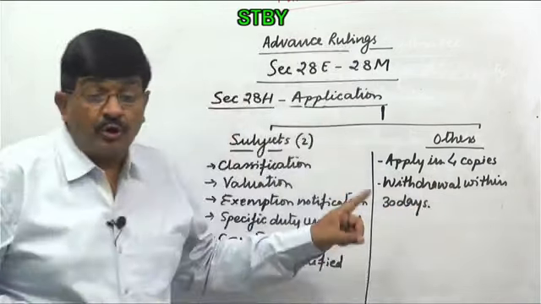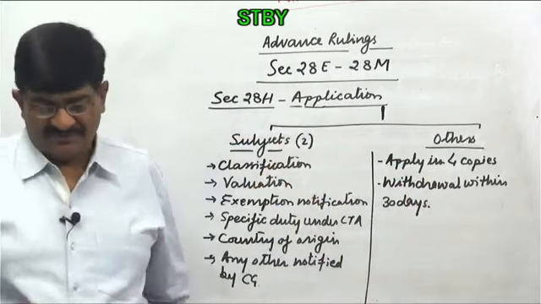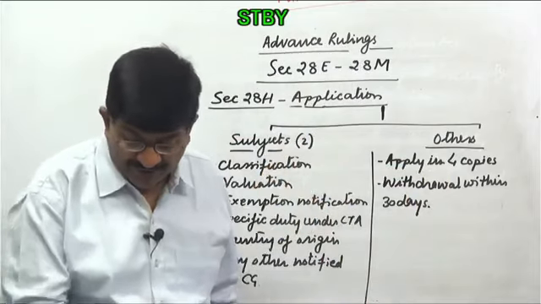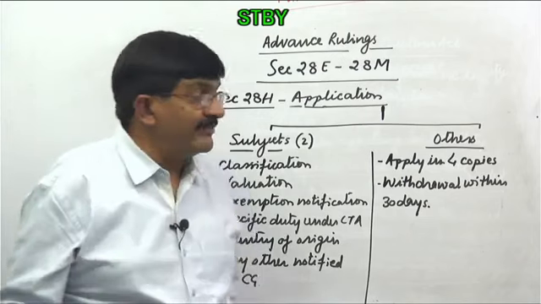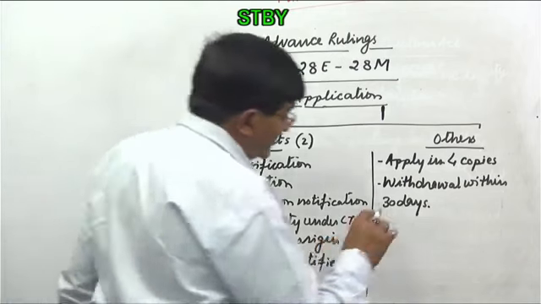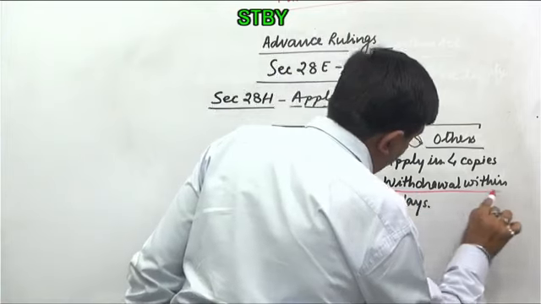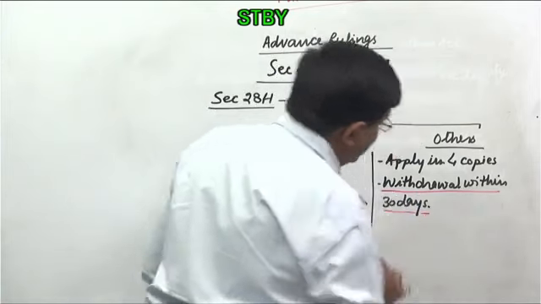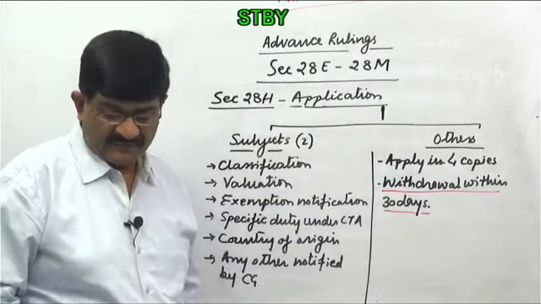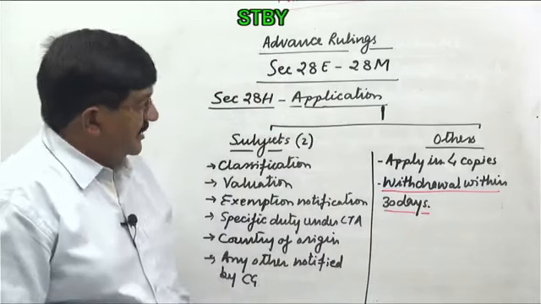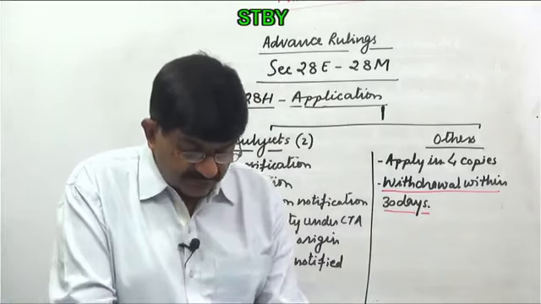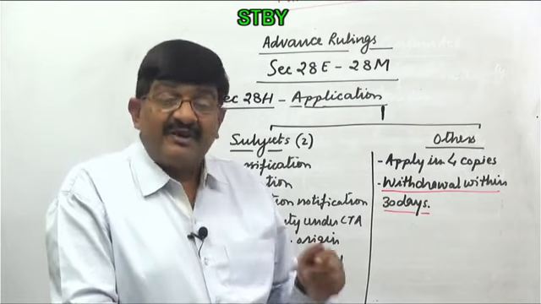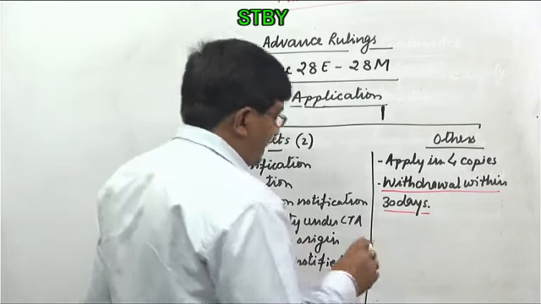This is withdrawal. This is not about the decision. If the applicant wants to withdraw the application for advance ruling, he can, and the time limit given for that is 30 days. 30 days starting from the date of submission of the application. So that can be withdrawn within a period of 30 days. Okay. And then it further says representation by any authorized person.